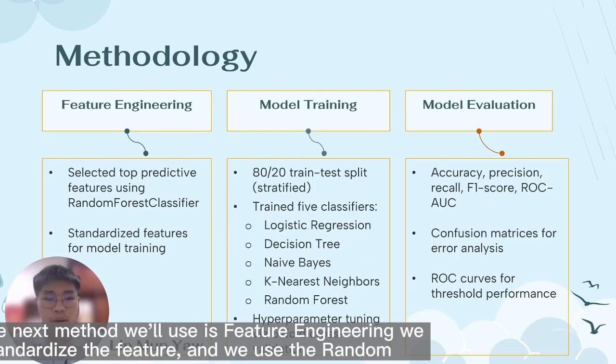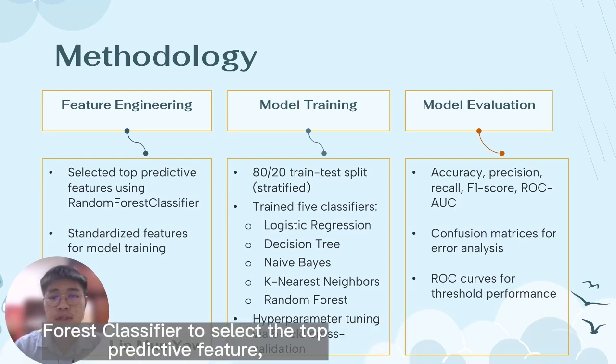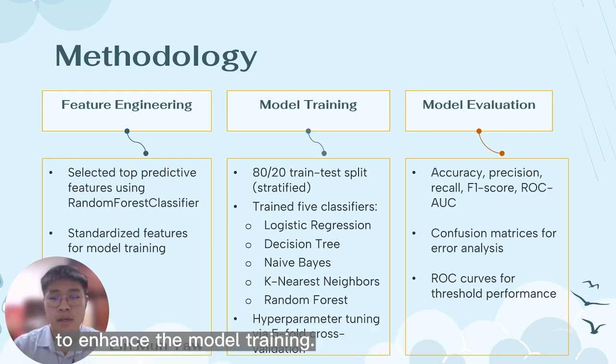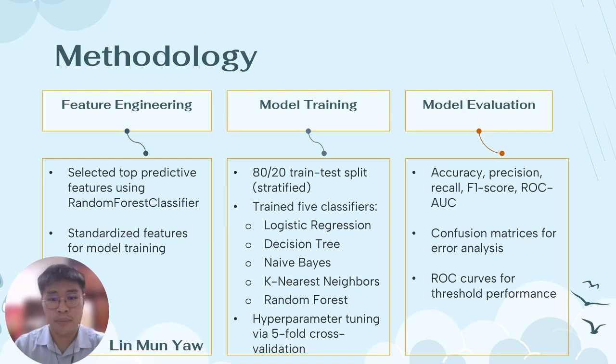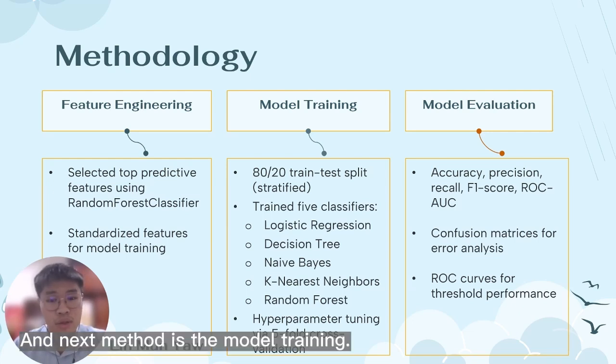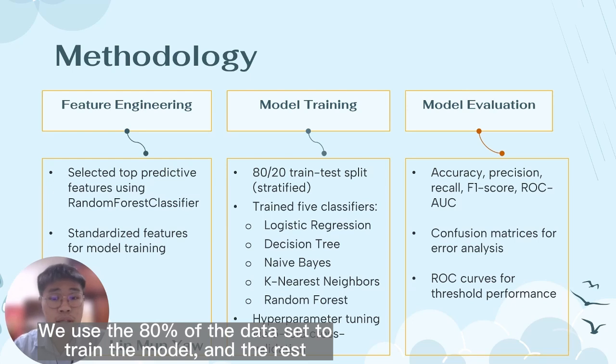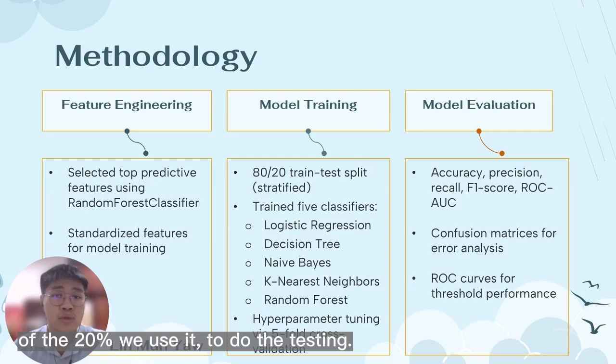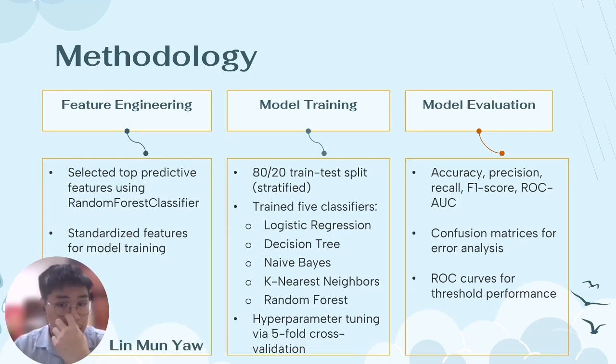And the next method we use is feature engineering. We will standardize the features and use the random forest classifier to select the top predictive features to enhance the model training. The next method is model training. We use 80% of the data set to train the model, and the remaining 20% we use for testing.